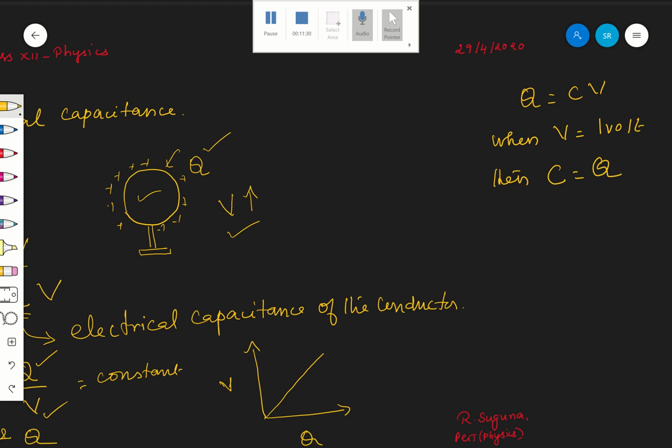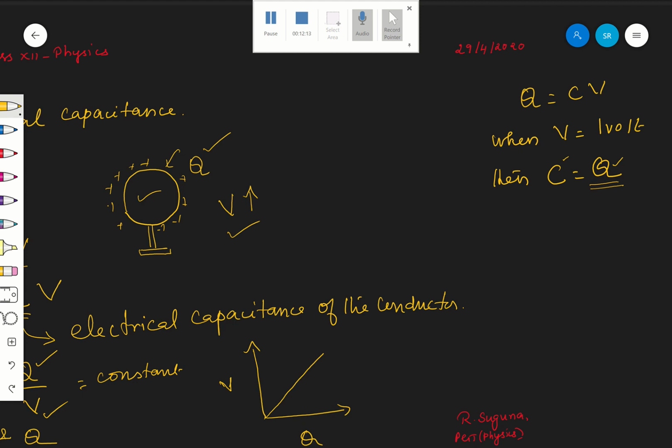Therefore, that gives you one more definition. The capacitance of the conductor is numerically equal to the amount of charge required to raise its potential by 1 volt, or by unity.